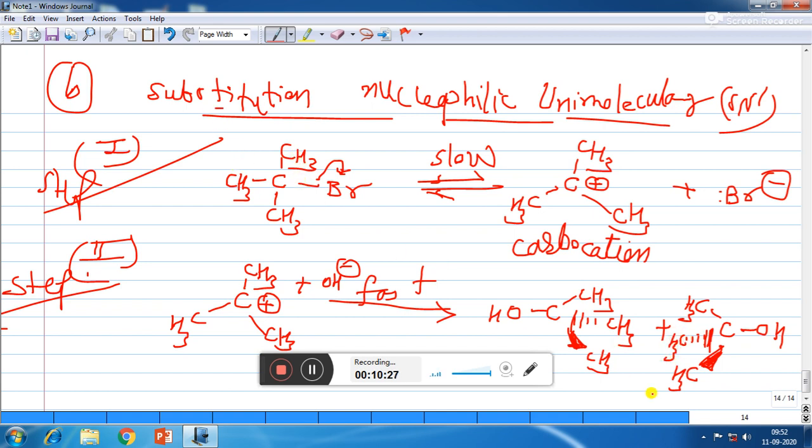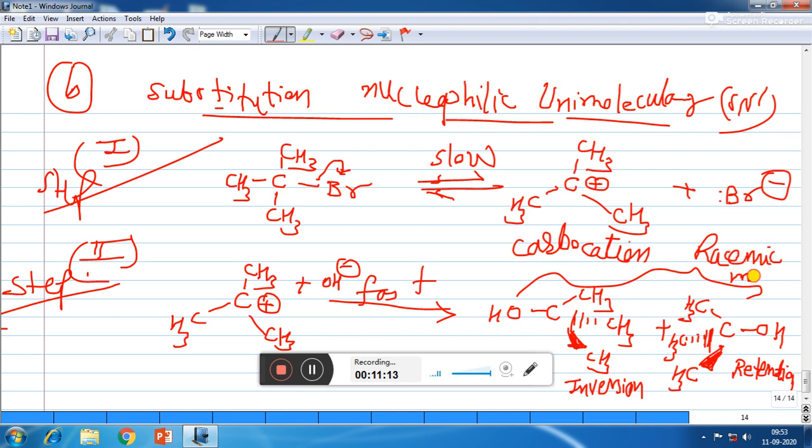Now here you can see that in one of the products, all the 3 CH3 are on the same side of carbon as they were in the reactant. So that means the tertiary butyl group is on the same side as it was in the reactant. So it is called retention of configuration. Retention means as it is. While in the second product, the tertiary butyl group has become inverted. So instead of the left hand side, it has gone to the right hand side. That is called inversion. So retention is also taking place and inversion is also taking place. So this mixture is called racemic mixture.